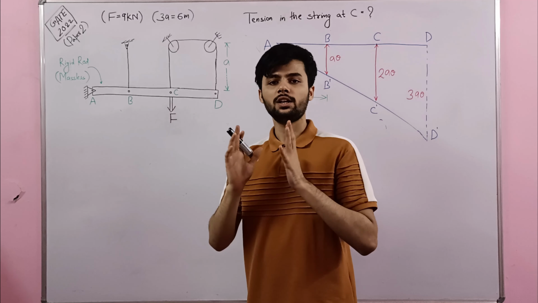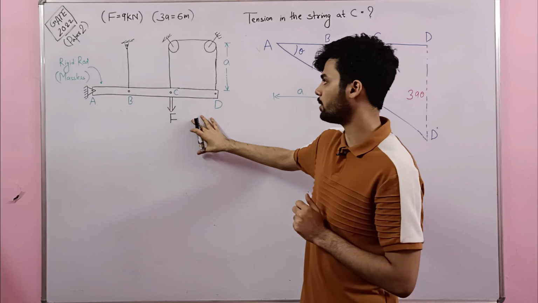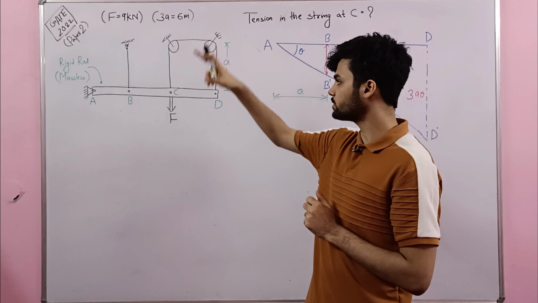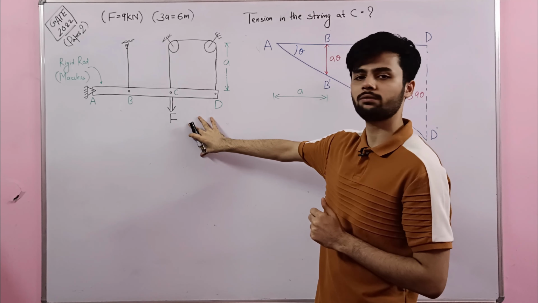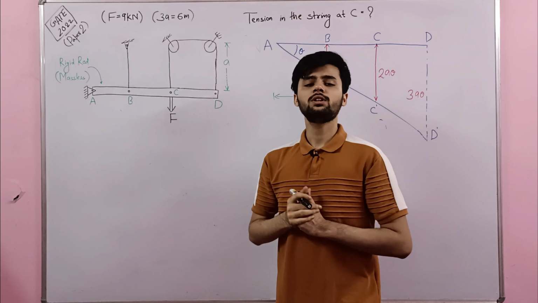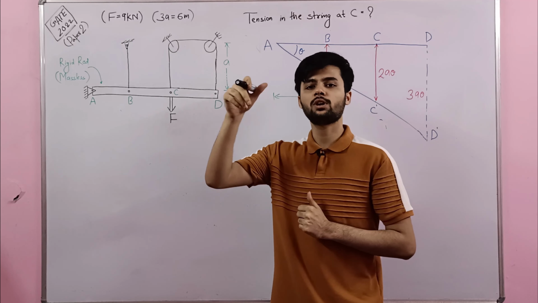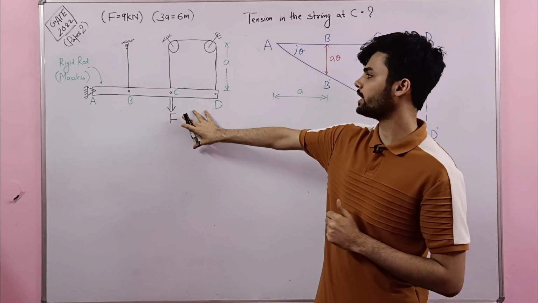If you understood the last problem and how to solve such kind of problems, please try to solve this question so that you become absolutely clear regarding such type of questions. Whoever is trying this problem on their own, they are supposed to comment their answers in the comment section. Please let me know what is your answer.